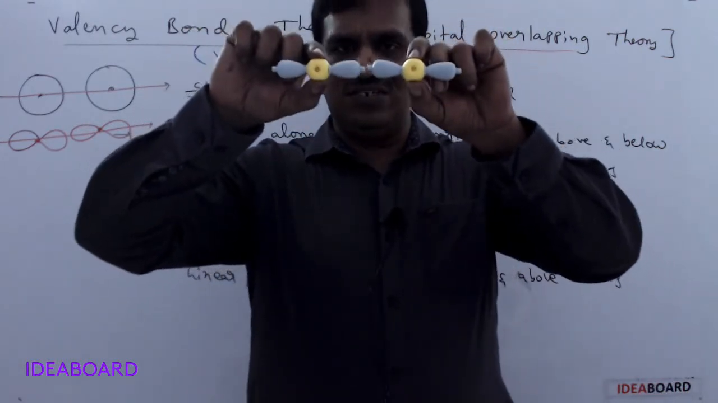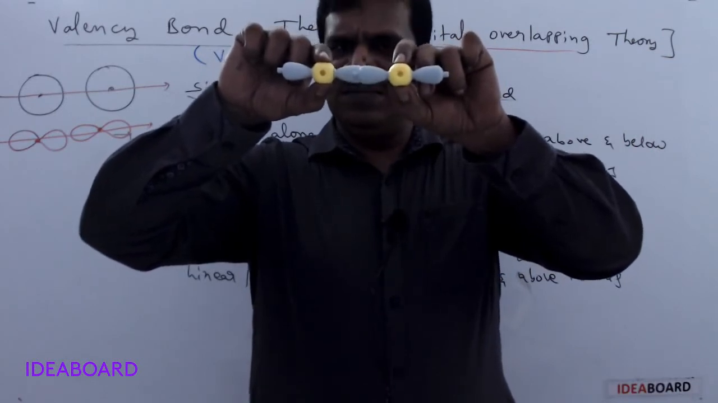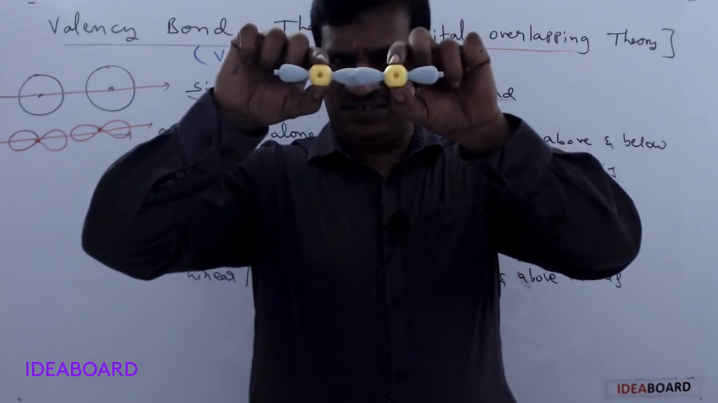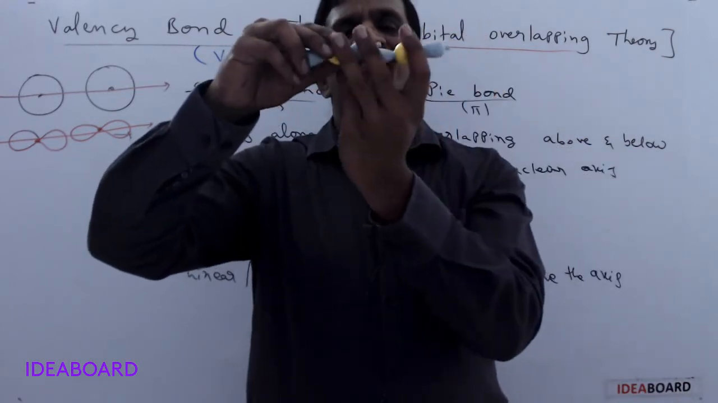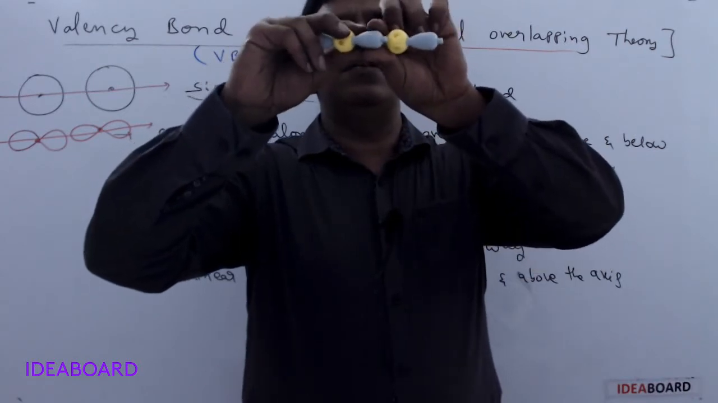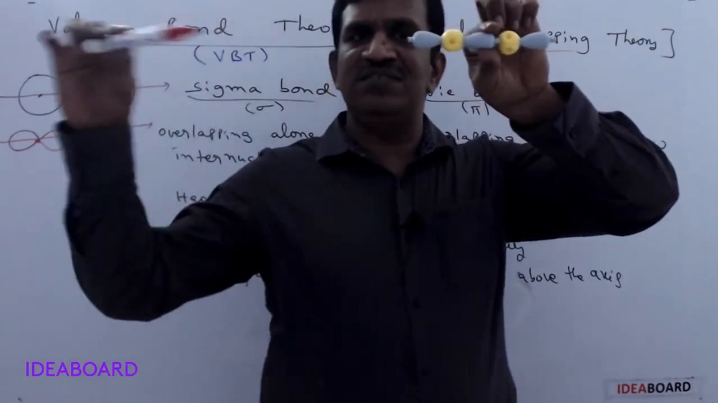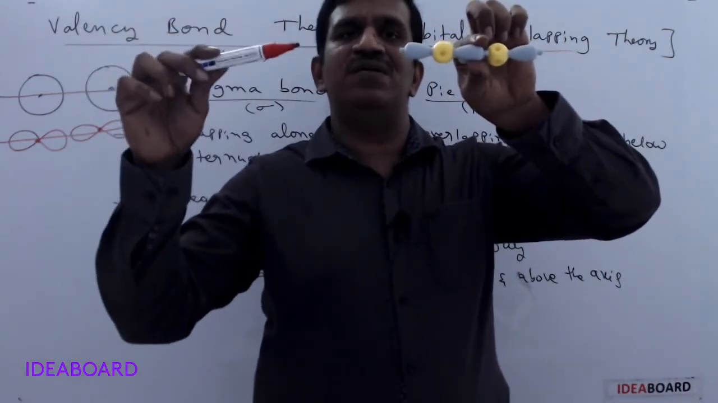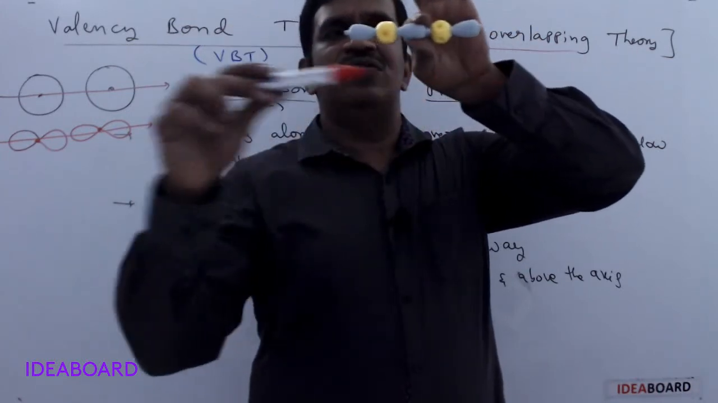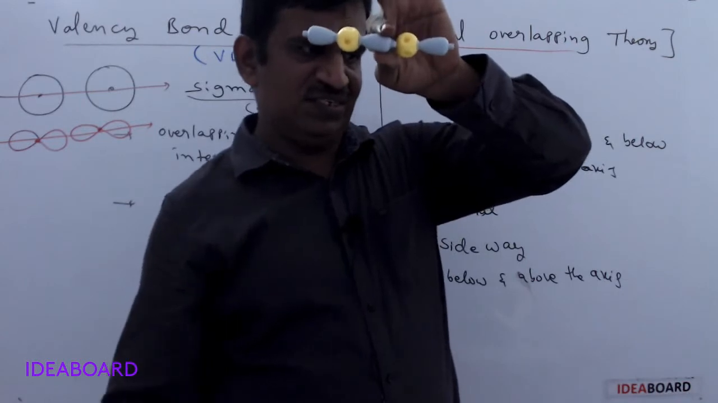In this direction, if the overlapping is occurring, then this is called the internuclear axis. How is it the internuclear axis, sir? Please see here, I am taking it like this. The red marker line is the internuclear axis. When this line is passing through the two nuclei, this is called the internuclear axis.